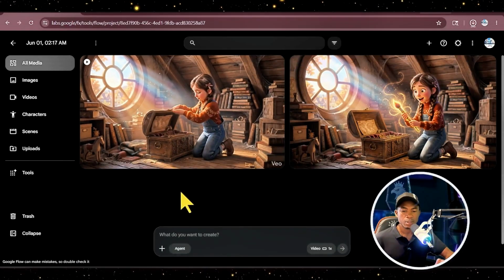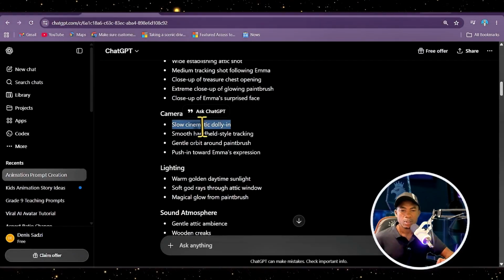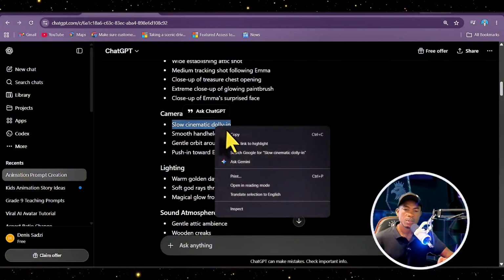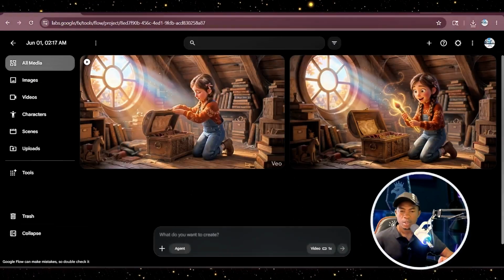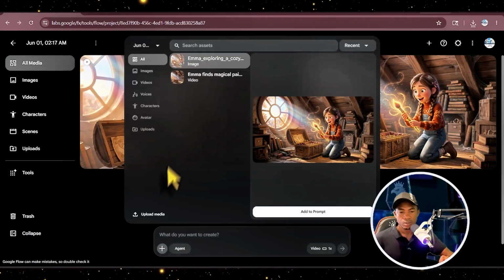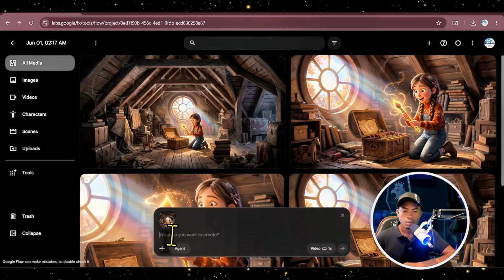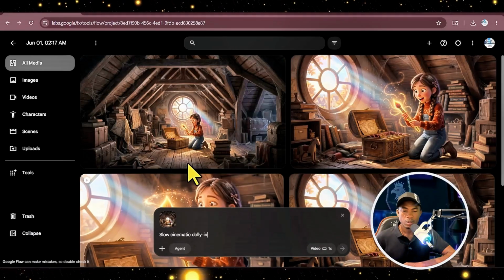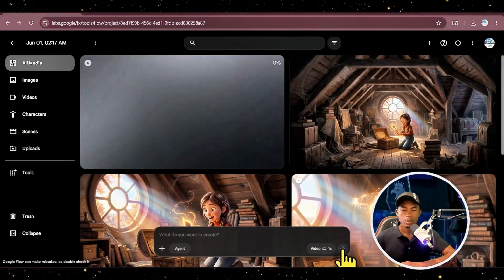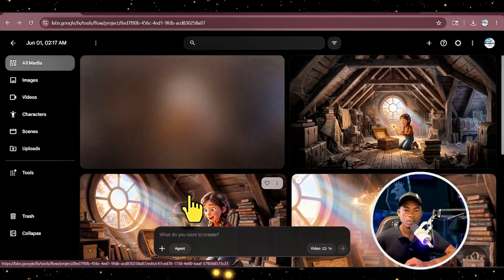So let's go back to generate the other scenes by going to ChatGPT and copying this camera angle or this camera movement. Copy, then come back and upload our other images. Now let's add our second image and then paste our second camera angle movement. Hit generate. Have patience, no refresh. When you refresh, we are going to distract the AI.